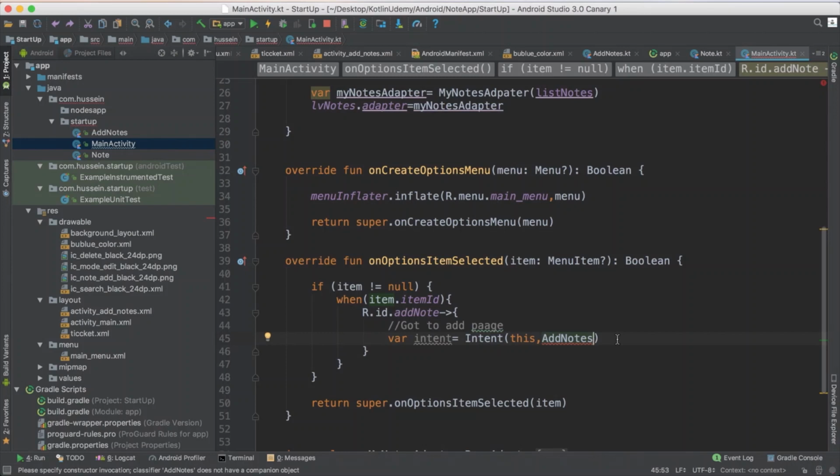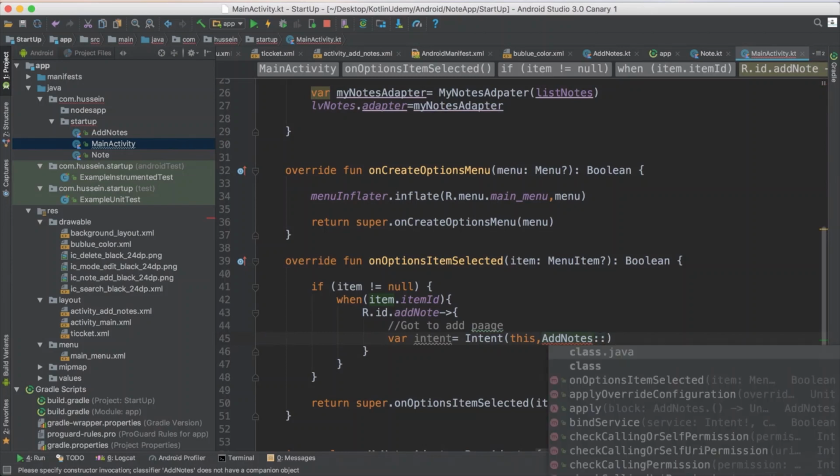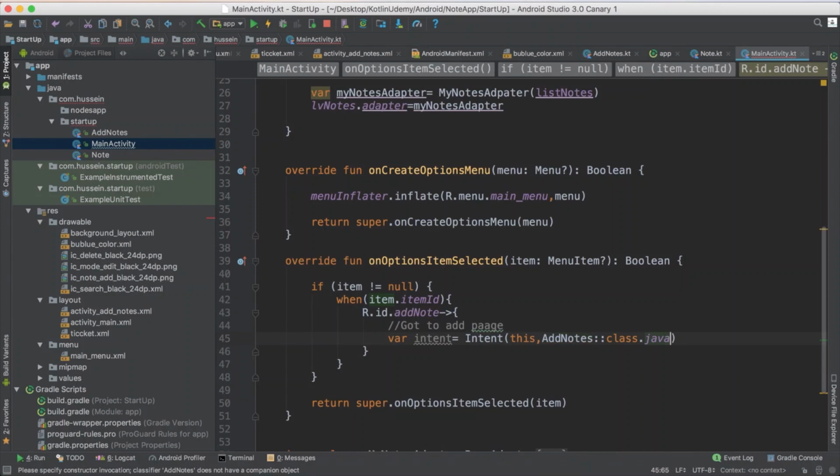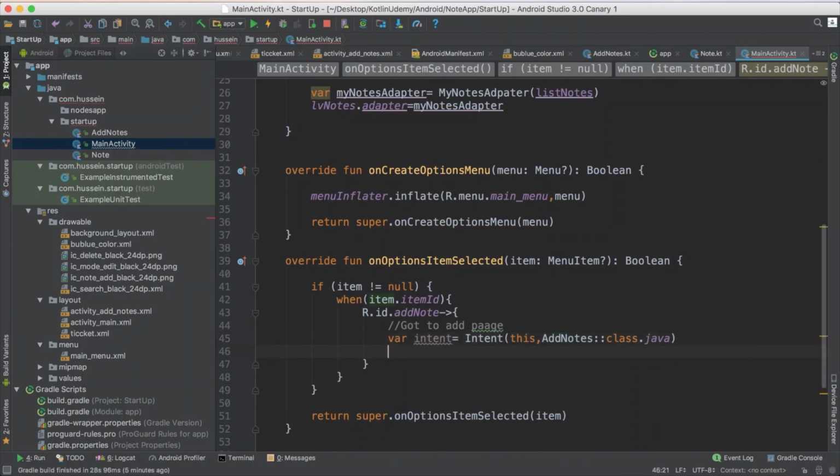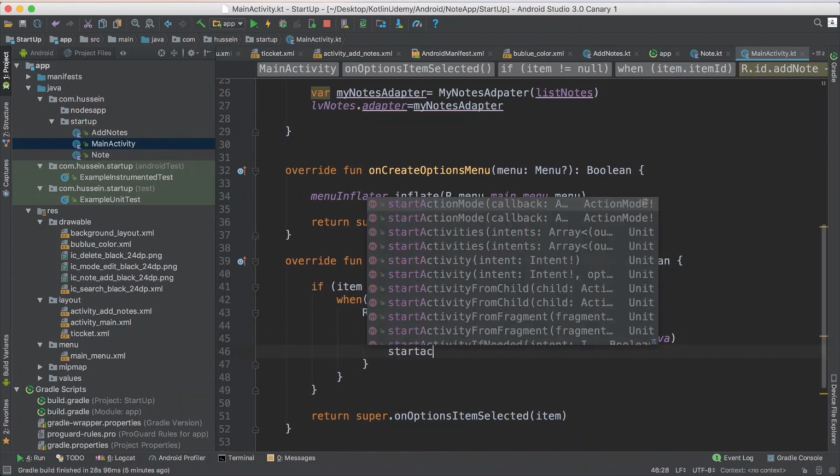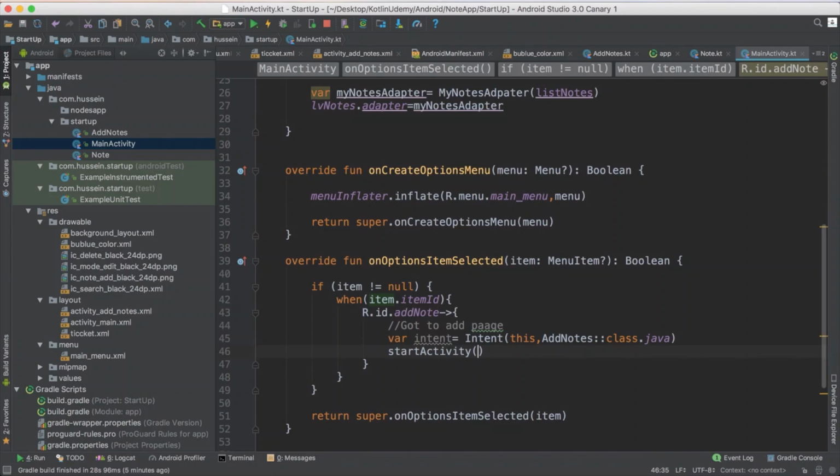Then you say, hey, I want to do it. You add the colon, Java, because it's still using Java format. That means, hey, I want to go from this activity to this activity. Then I have the intent. You say just, hey, start activity, and you send it the intent.